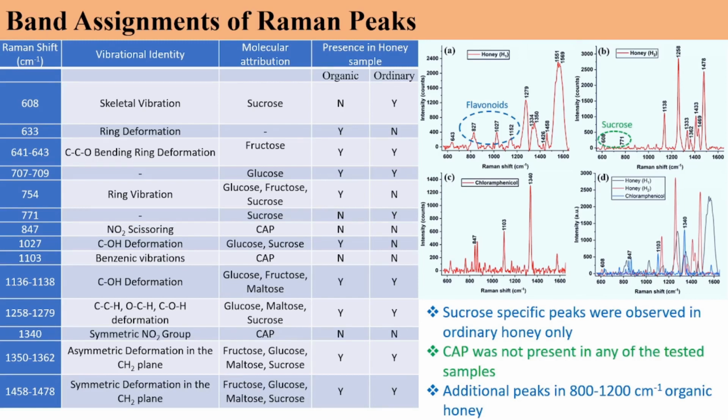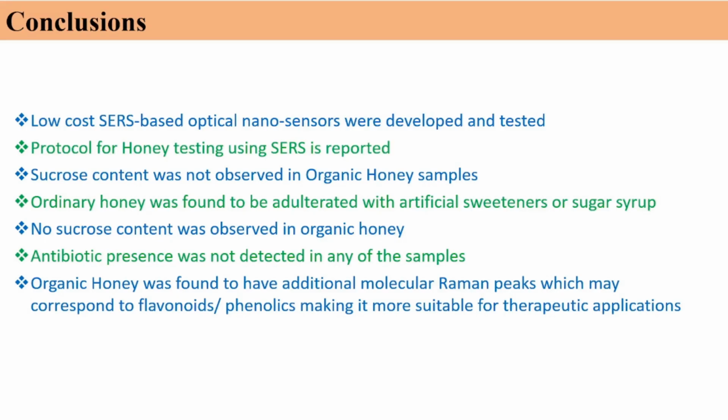Additional peaks are also present, which can represent flavonoids or other nutritional compounds. Flavonoids are one of the phytochemicals which are known to be bioactive and which inhibit the growth of various bacteria and viruses. So if we are using honey for therapeutic purposes, then we would conclude that organic honey would be a better option. So these are the conclusions of the work which we had done.